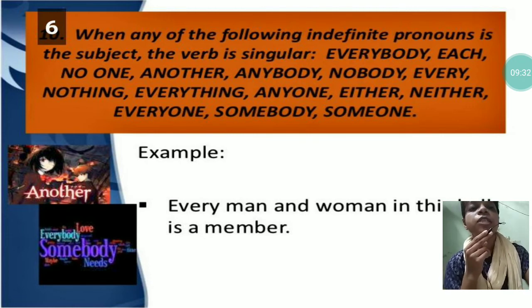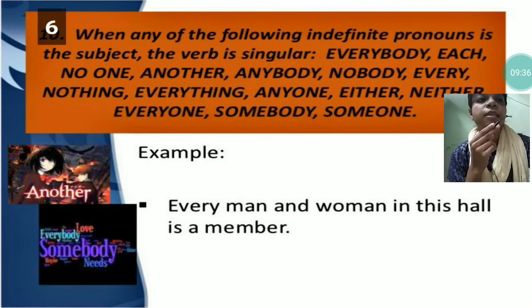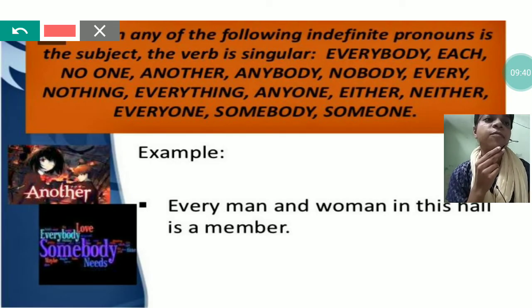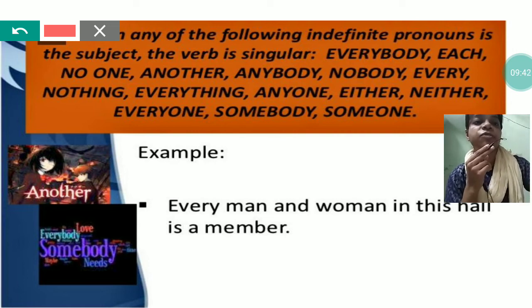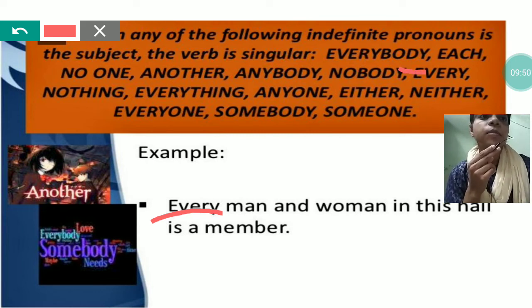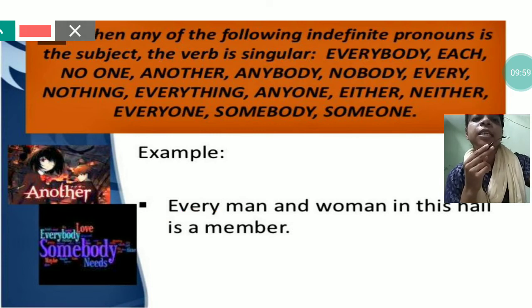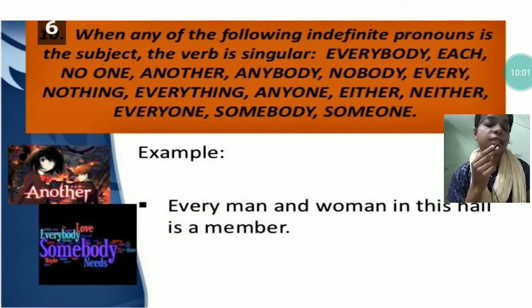Here you can see that in this sentence, every man and woman in this hall is a member. Here you can see the word every, which is in the list, so you need to use singular verb. These words which are in the box denote singular.